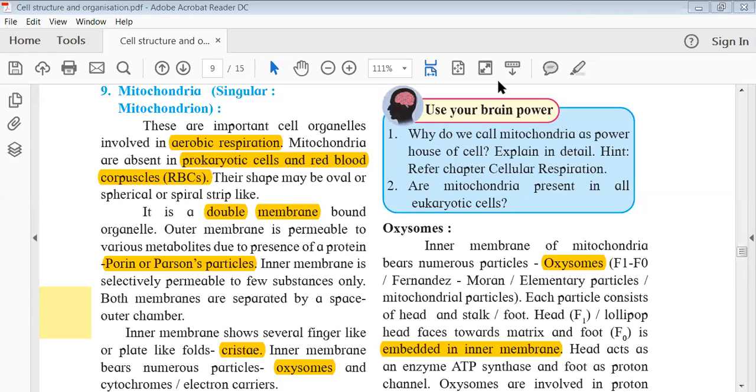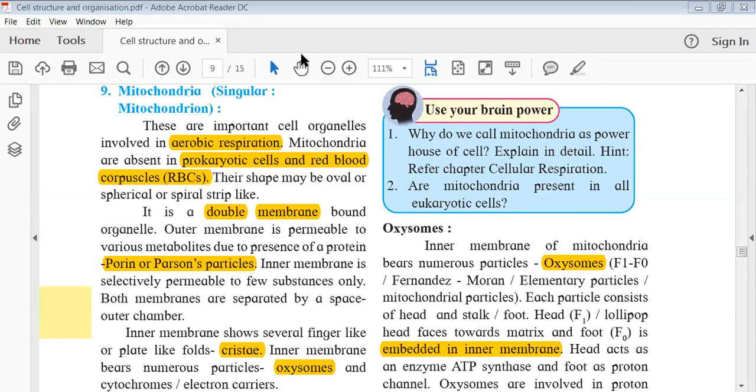You can raise your hand. I can do group answers. You can raise your hands and then I can ask. Yes, Ajinkya, tell me. Aerobic respiration involves oxygen, and anaerobic is performed without oxygen.